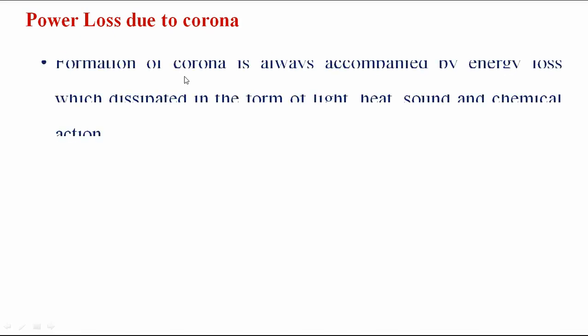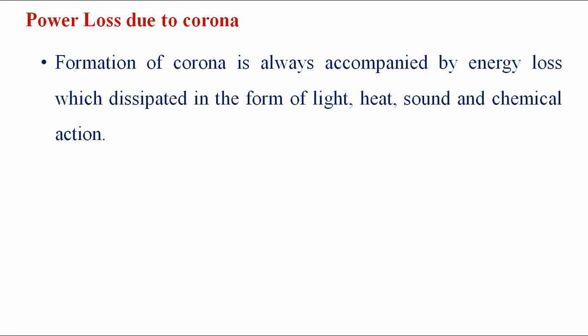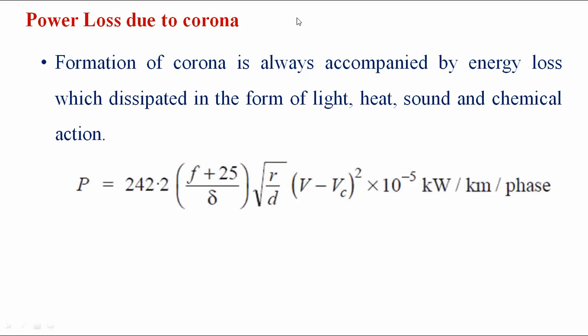Chemical action, in the sense of the formation of corrosion. So the energy loss is dissipated in the form of light, heat, sound, and chemical action. When the disruptive voltage is exceeded, there is power loss due to the corona. This is the formula to find out